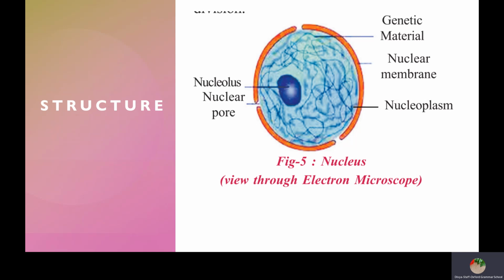Almost the entire genetic material of the cell is found in the nucleus itself. When you can see, all the genetic material, DNA, double helical structure, everything is present in the nucleus, and it even consists of nucleolus, which synthesizes protein. In the nuclear membrane there are small pores. These pores allow the materials to enter inside and outside of the nucleus. The fluid which is present inside the nucleus is known as nucleoplasm, and the fluid which is present inside the cell is known as cytoplasm, whereas this is known as nucleoplasm.